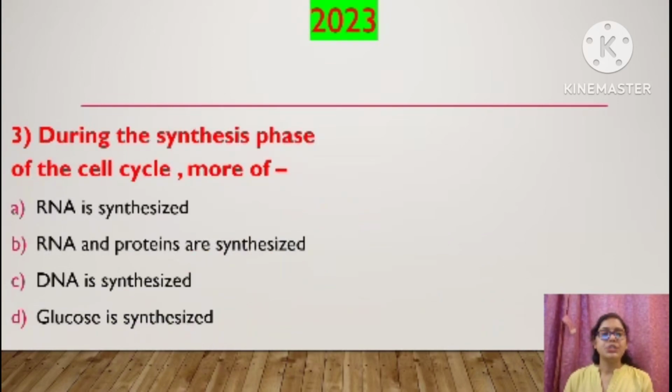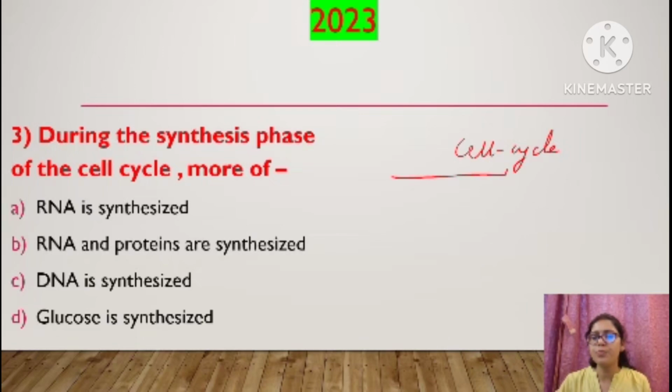Okay. During the synthesis phase of the cell cycle, more of RNA is synthesized, RNA and proteins are synthesized, DNA is synthesized, glucose is synthesized. What it is asking, during the synthesis phase of the cell cycle. We know that the cell cycle is divided into how many phases?